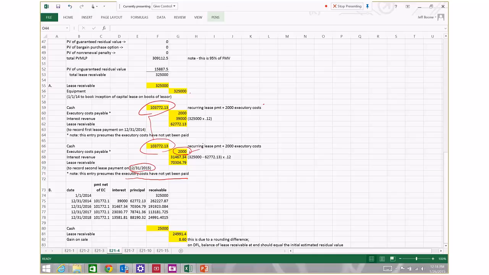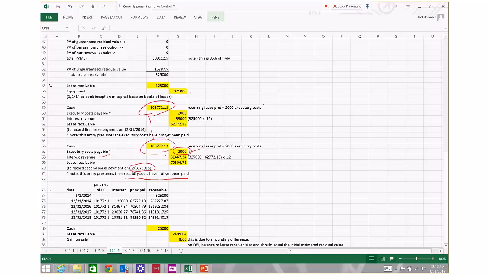And then the remaining portion of the payment, the $101,772.13, we're going to portion between interest and principal, just as we did 12 months ago in connection with the first payment. So to determine how much of the payment is characterized as interest revenue, we're going to take the carrying amount of the lease receivable at the beginning of the interest period.